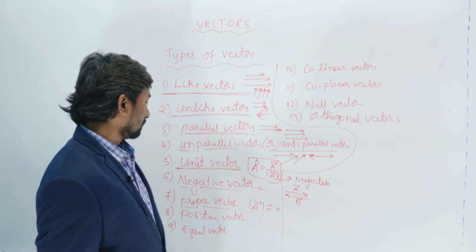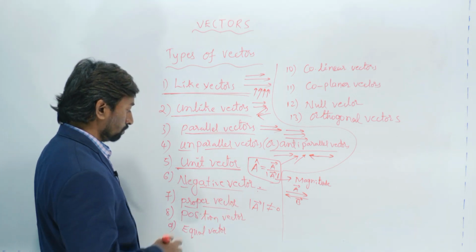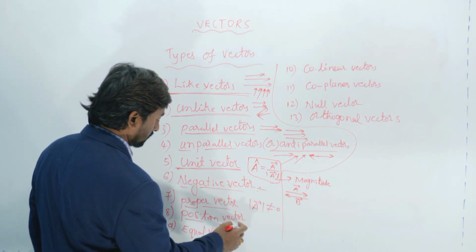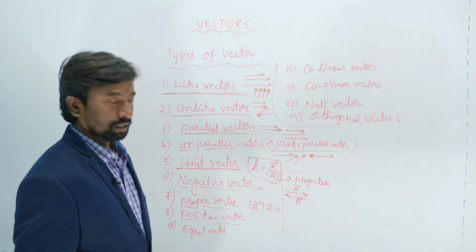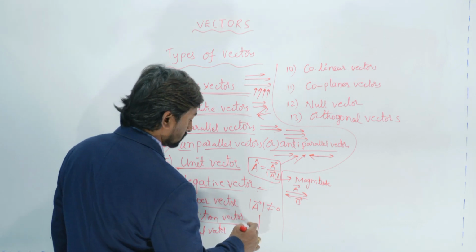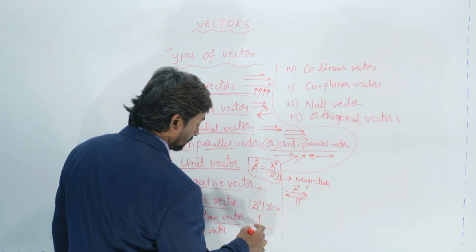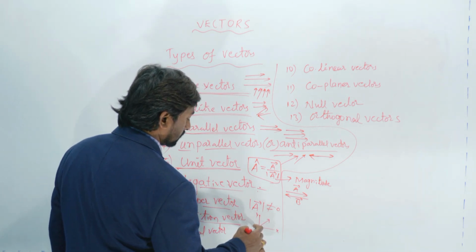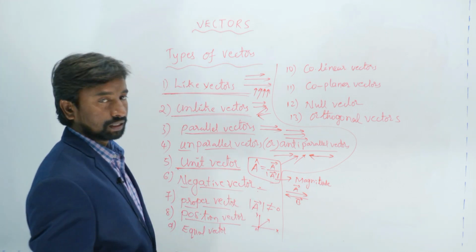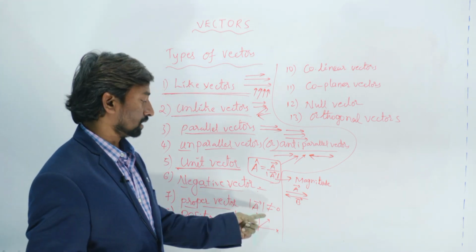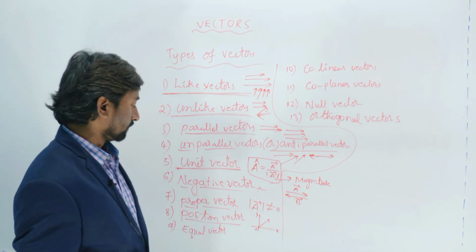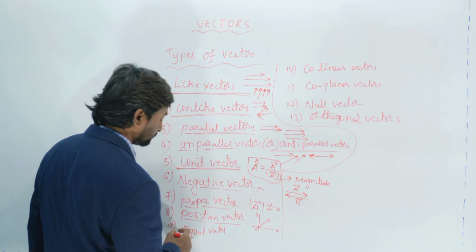That vector is called the proper vector. Okay. So now next one is a position vector. Position vector is nothing but the vector which starts from the origin and ends at any point in a plane. So that vector is called the position vector.